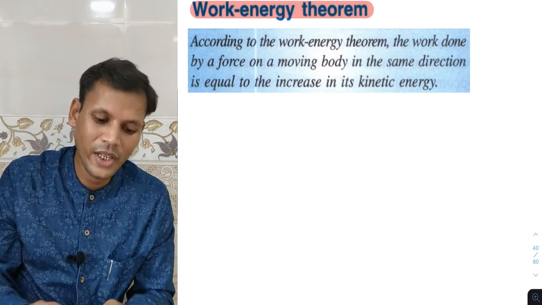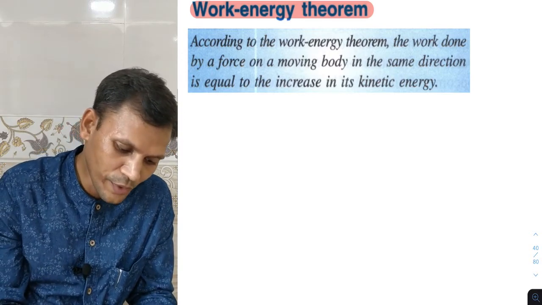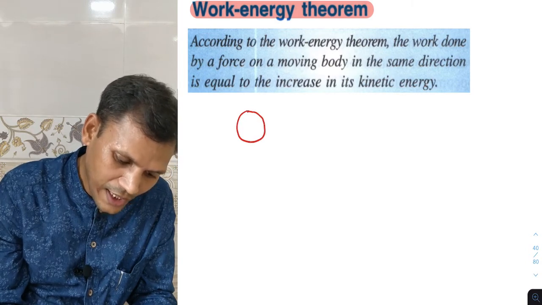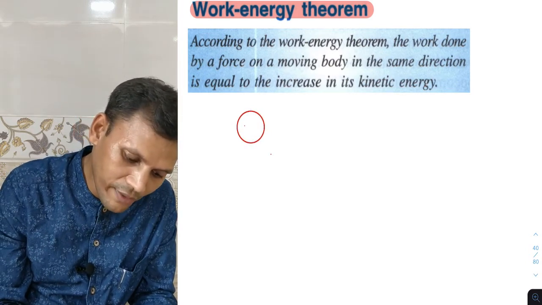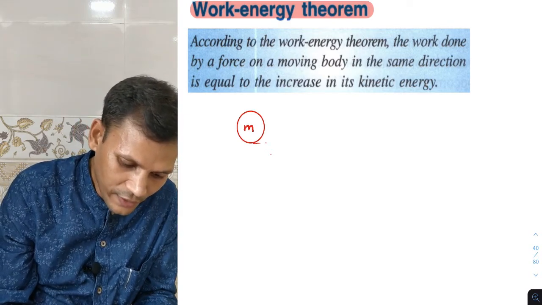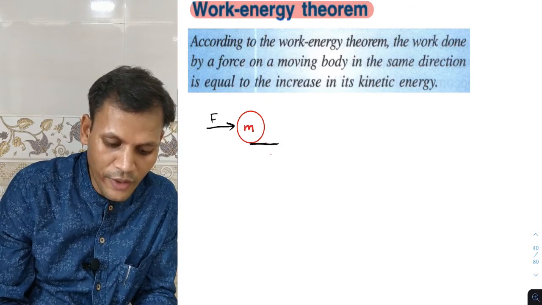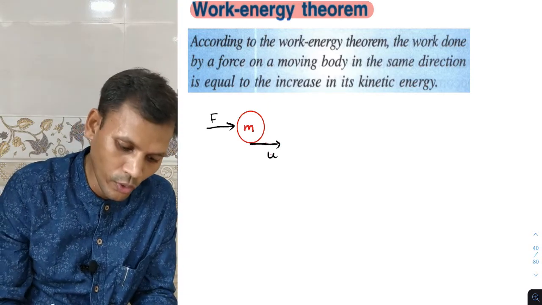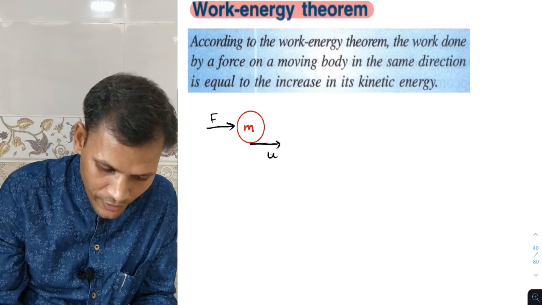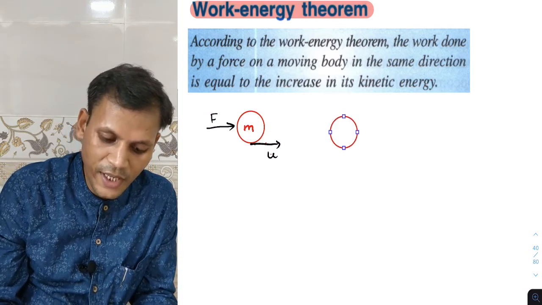Again, I will draw the diagrams for that and explain. Suppose a football is here and this football has mass m, and we apply force on it. Initially it is moving with initial velocity u, and this football reaches this position. Of course the displacement becomes the same.